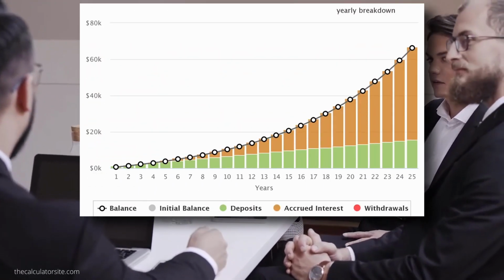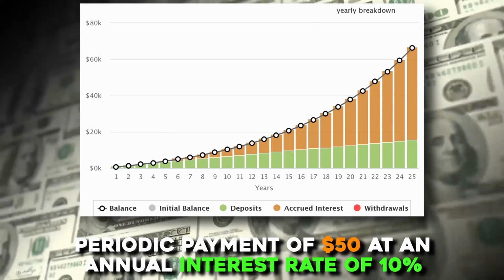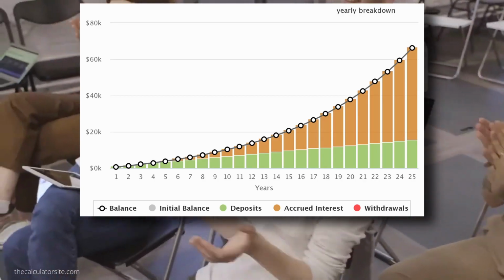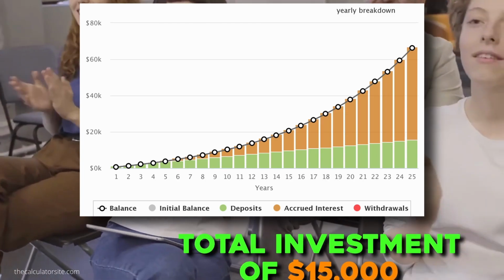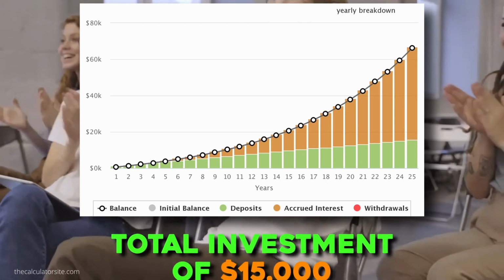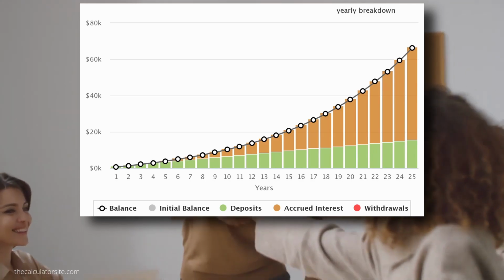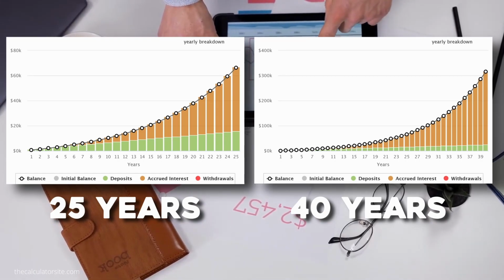The results of a 25-year time period show that if we compound the effect of the interest rate on a periodic payment of $50 at an annual interest rate of 10%, we could earn a gross profit of $66,341 with a total investment of $15,000. If instead we keep investing for an additional 15 years, the difference between the two scenarios will be significant.